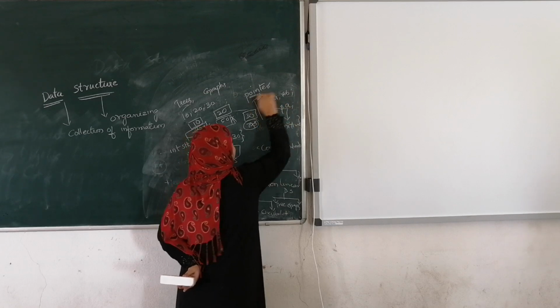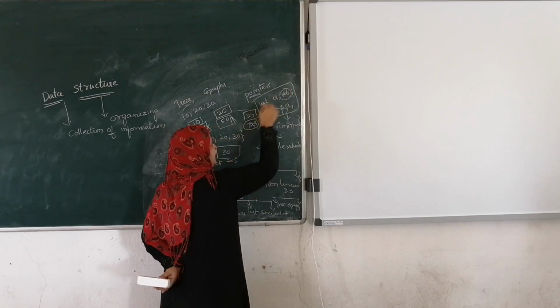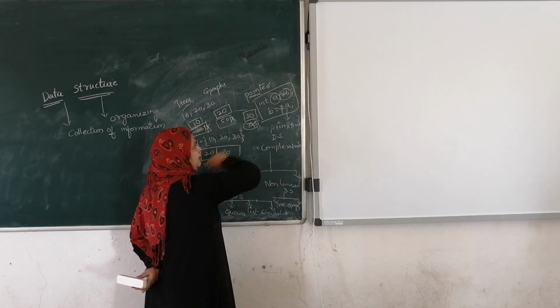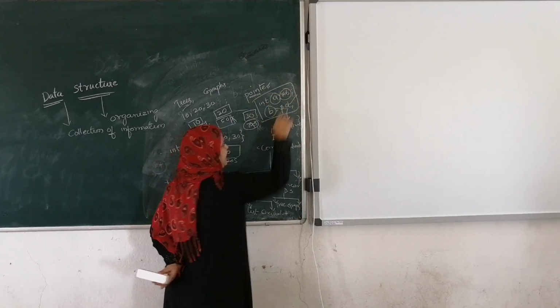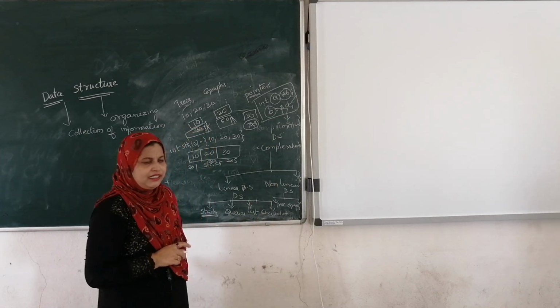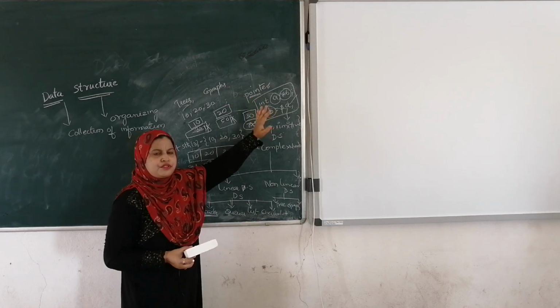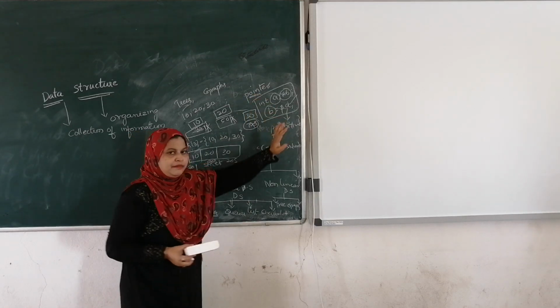Already you know this concept. Here *b is the pointer variable, a is the normal variable. In b you are going to store the address of a. This is the general concept of pointer.